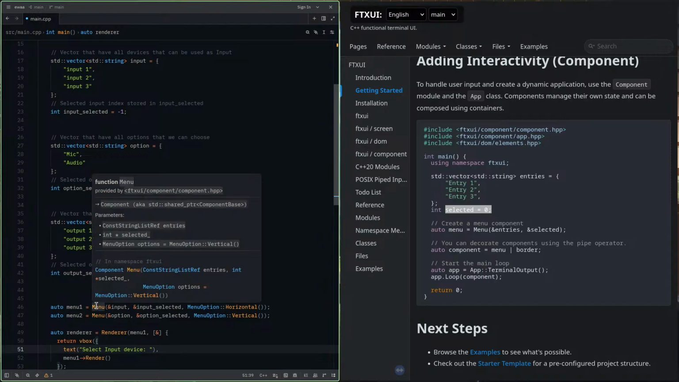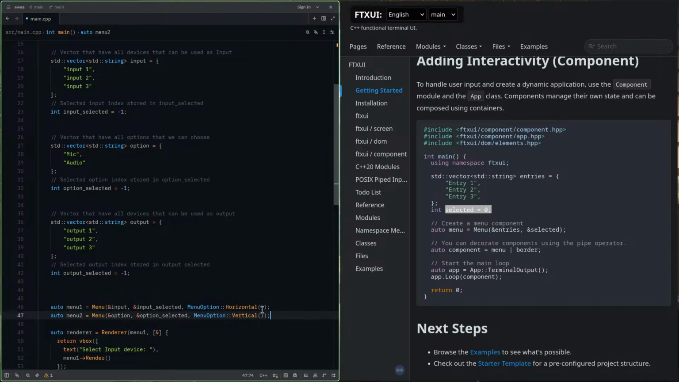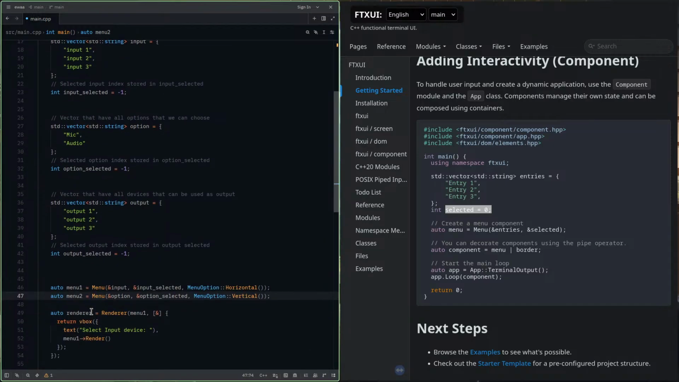If you see the syntax of menu, it has three parameters. One is a constant string list reference. That is basically the name of the vector that I'm currently using. Another thing is selected, and another one is menu options, in which you can write something like this: menu option dot vertical double four dots. So this is something. Okay. So this is the menu one.